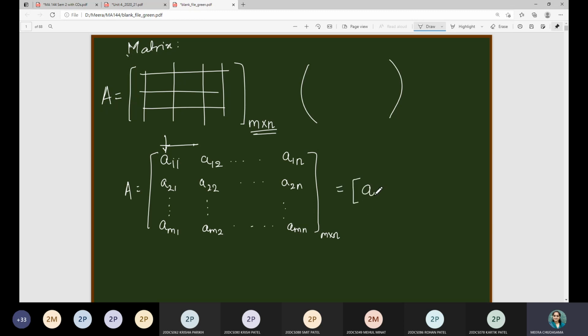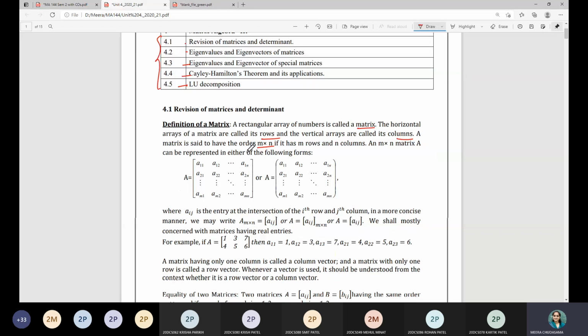You can write this as Aij, where i is running from 1 to m, j is running from 1 to n. So this is the general notation, right? So Aij means this element is situated at the ith row and jth column. You can say it is at the intersection of ith row and jth column. This is the standard notation. So these are different notations. You can refer to different books, and these are the notations they have used, right?